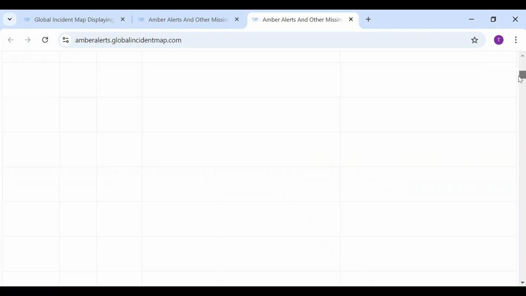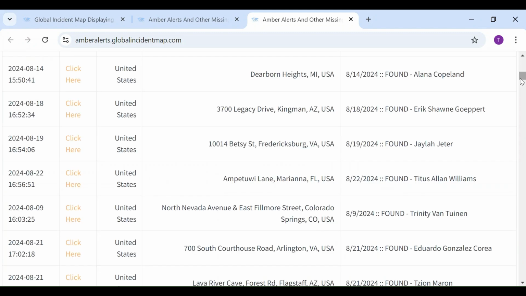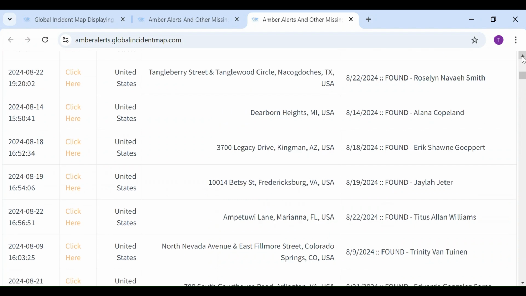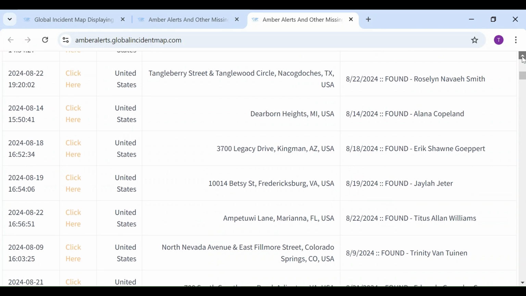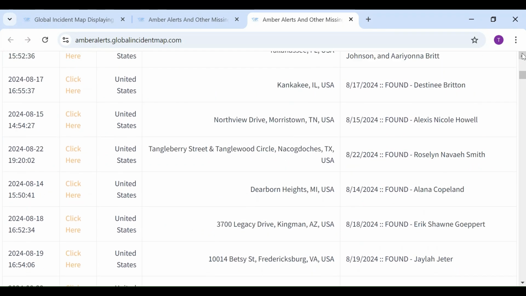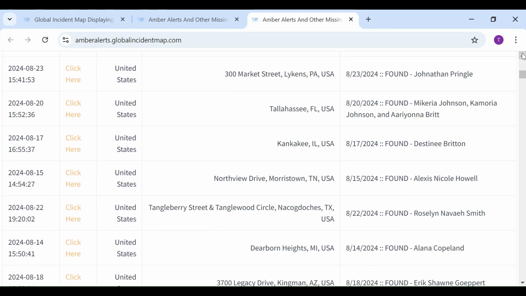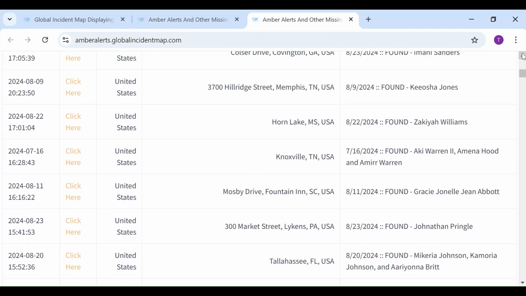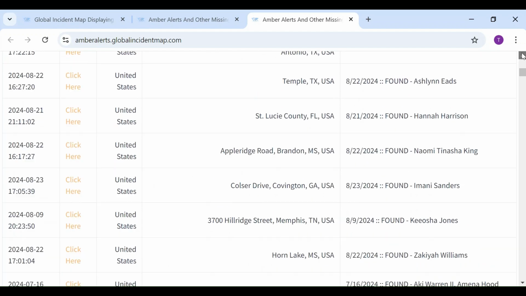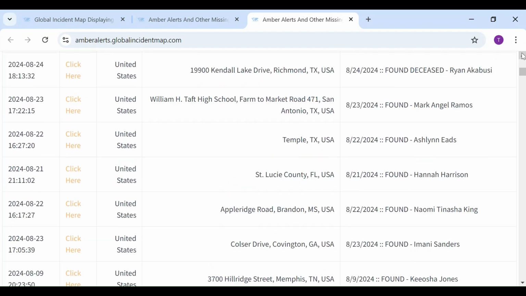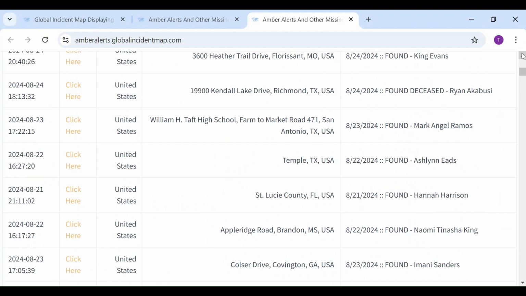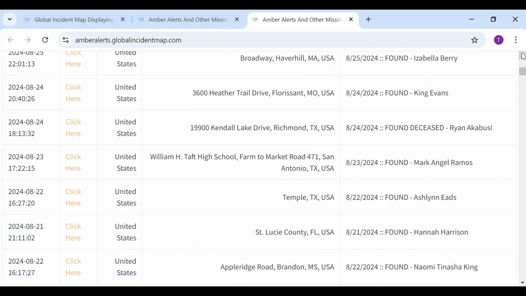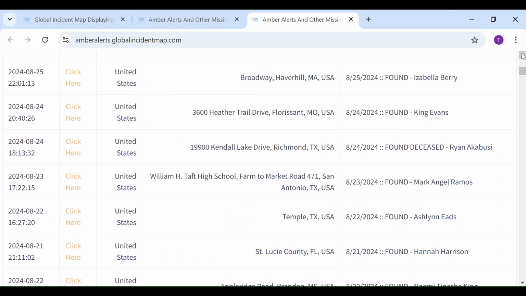What you're seeing now is the listings below the blinking map, presenting names, dates, and places where the missing was last seen, such as in Texas, Florida, Michigan, all over the United States. You can see many have been found. Some are still missing, and browsing it even shows if they were found deceased, such as Ryan Akabusi, listed here from Richmond, Texas. When scrolling around the page, you will see lists of canceled alerts, found and still missing.